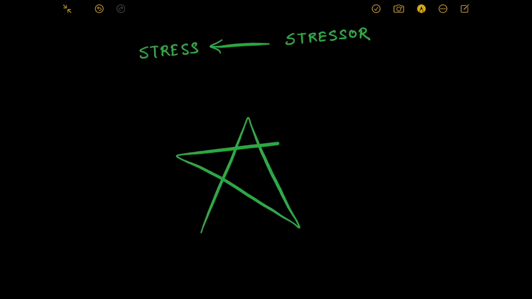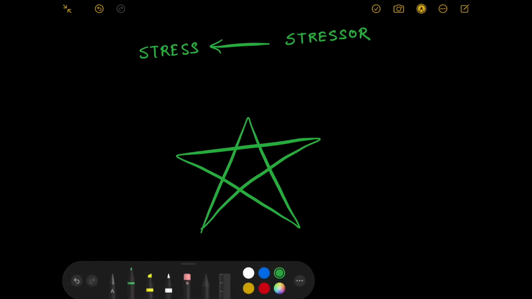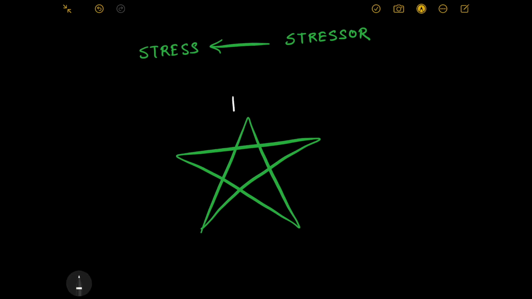For that, I try to remember a star. Now what does this star signify? In each apex of the star, we can see that one stressor is there. So let's see that. The most common cause of stress, or the most common stressor, is hypoxia.